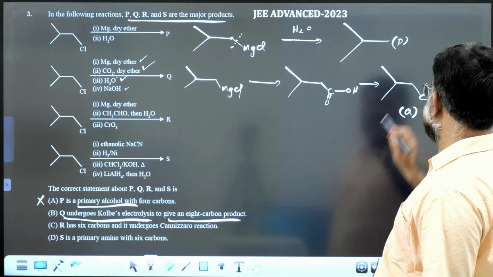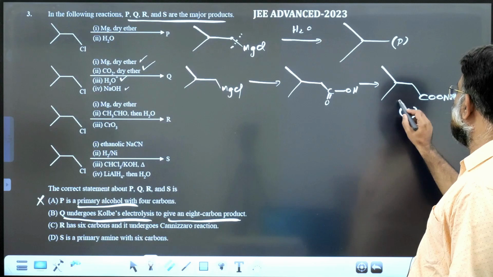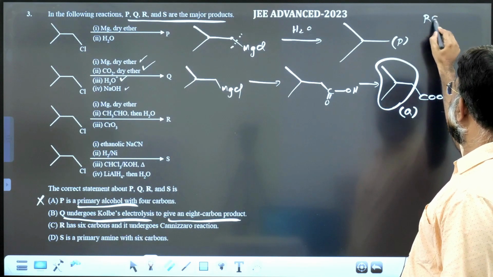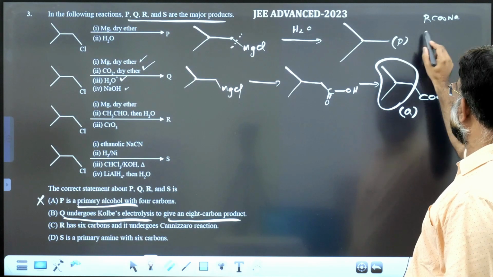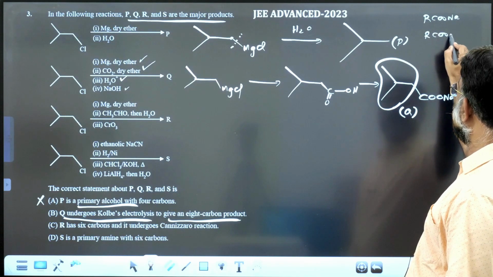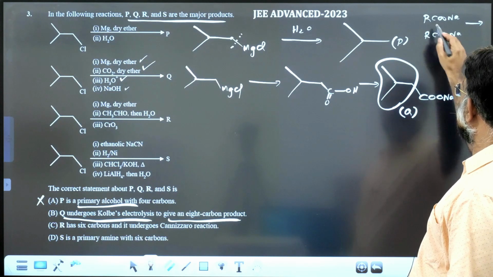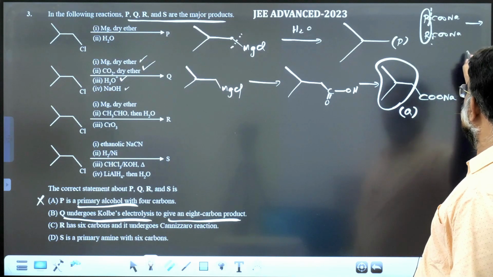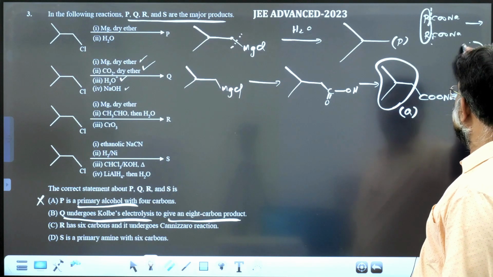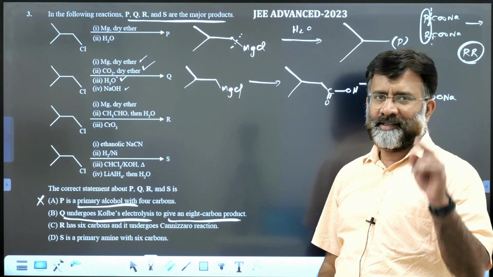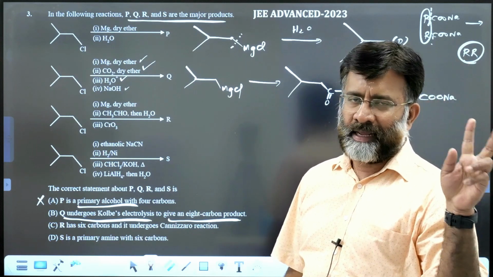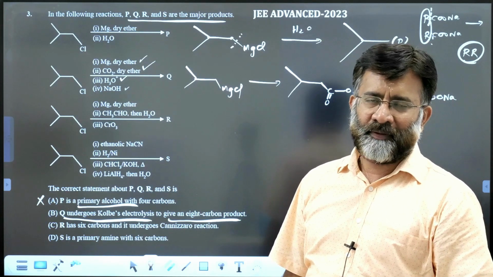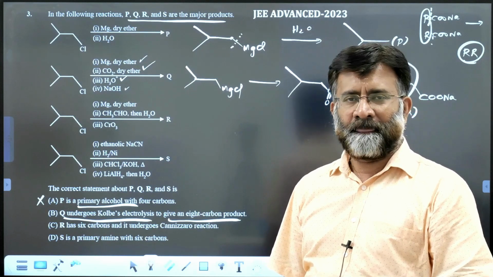You know what happens in Kolbe electrolysis. This is the R group. RCOONa, when electrolyzed, breaks here and you get R-R as the major product hydrocarbon, with 2 CO2 out, NaOH in the solution and H2 liberated at the cathode. We learn this mechanism in the textbook.